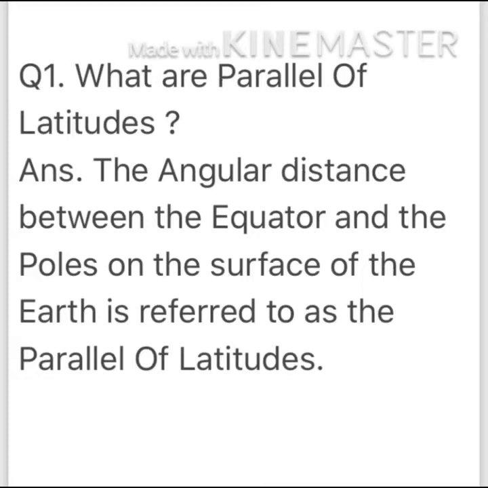The angular distance between the equator and the poles on the surface of the earth is referred to as the parallel of latitudes. I repeat, the angular distance between the equator and the poles on the surface of the earth is referred to as the parallel of latitudes. Moving on to the second question, children.